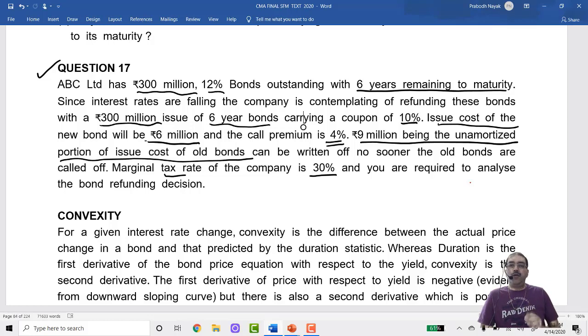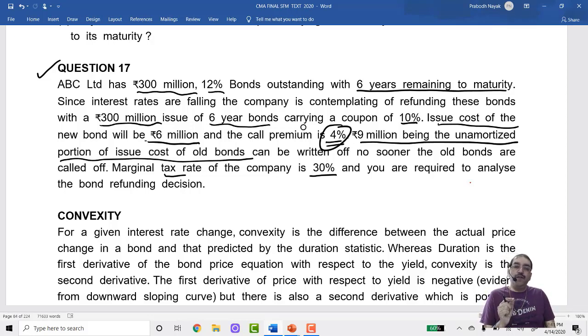Okay. Now, after that is done, I'm going to make an issue of new bonds. The new bonds issue is going to be on the same date, of 300 million only. So inflow of cash 300 million. But when I redeem the old bonds of 300 million, I redeemed at 4% premium. So I have paid 12 million more. That is called call premium. Call premium is also an outflow of cash.